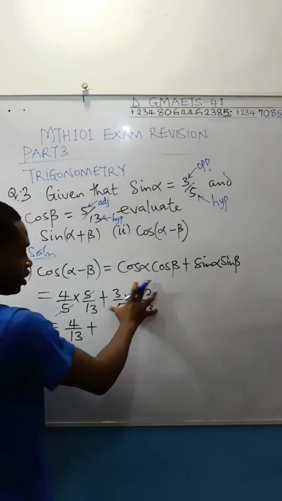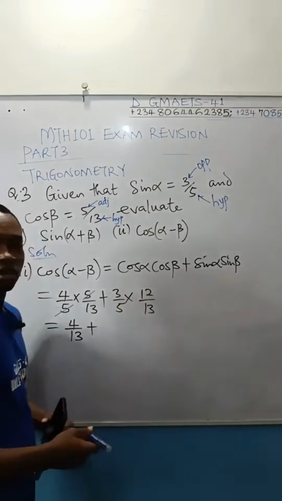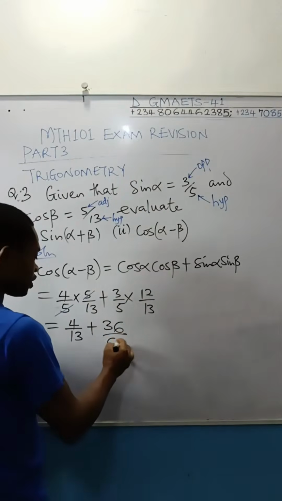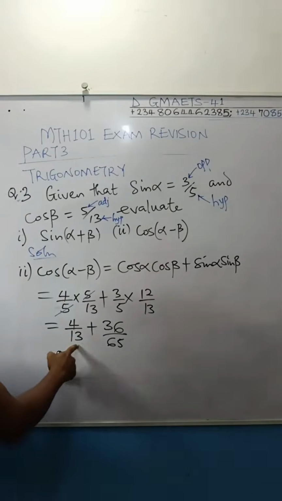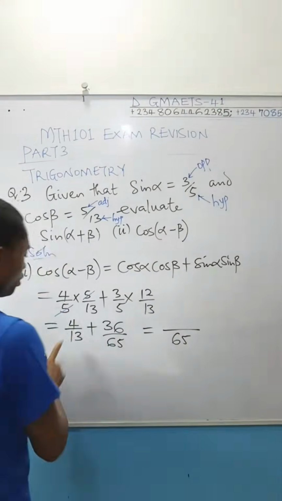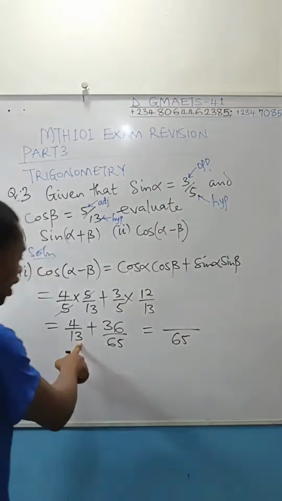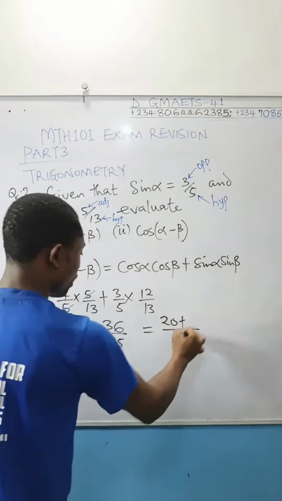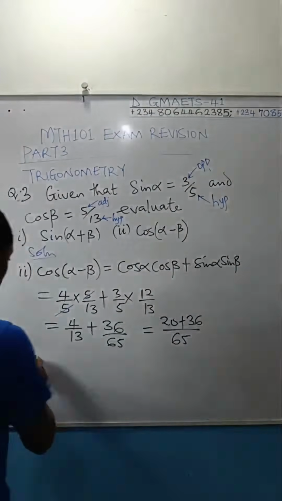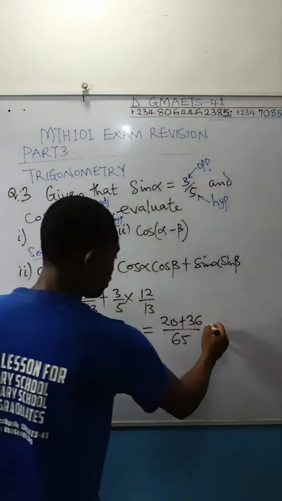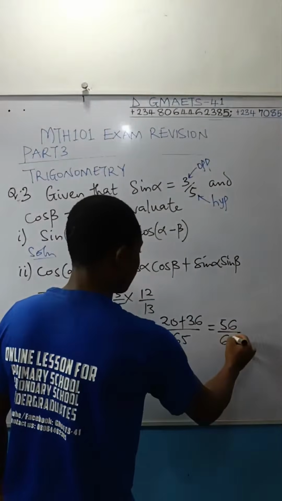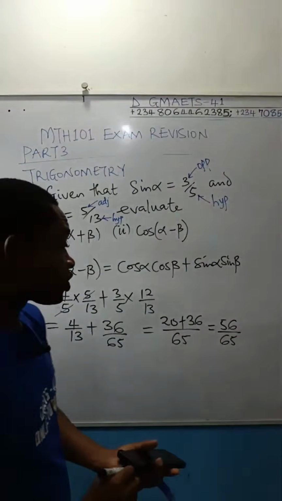So nothing can reduce here. Therefore, multiply 3 by 12. 3 times 12 is going to give us 36, all over, this times this will give you 65. Once again, the LCM is 65. 65 divided by 13 will give you 5. Multiply the 5 by 4, you get 20, plus 65 over 65 is 1 times 36, you get 36. So this is going to give us 20 plus 36 is 56, right? Divided by 65. Can anything reduce this term?